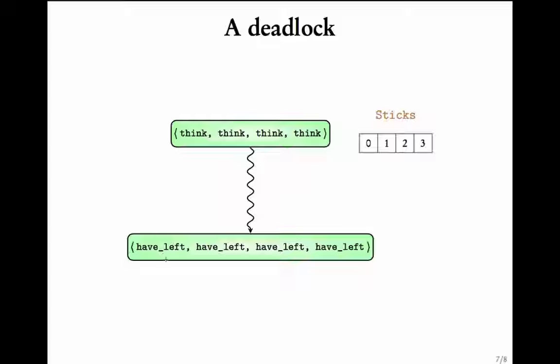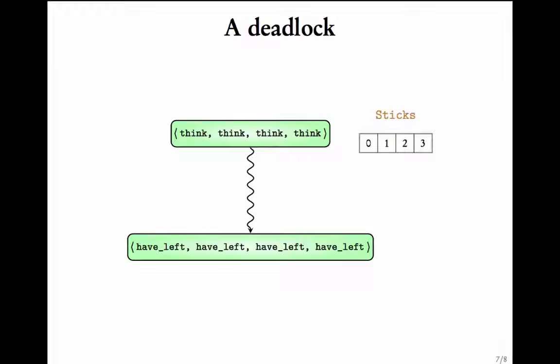This process cannot move ahead because sticks of 1 is not free. Similarly, none of the processes can move ahead because the sticks are not free. Since none of the processes can move forward, this situation is called a deadlock.